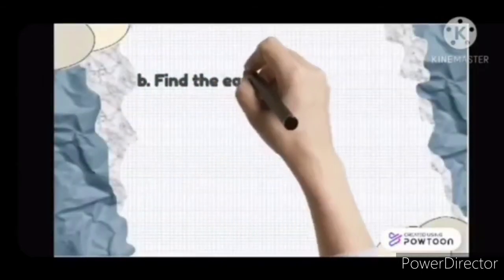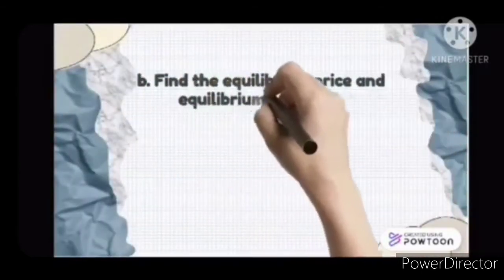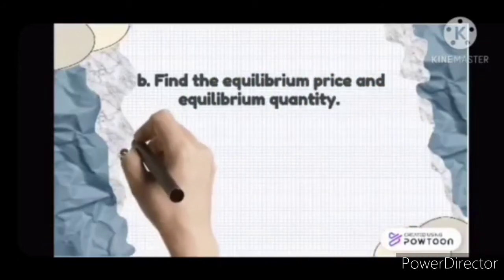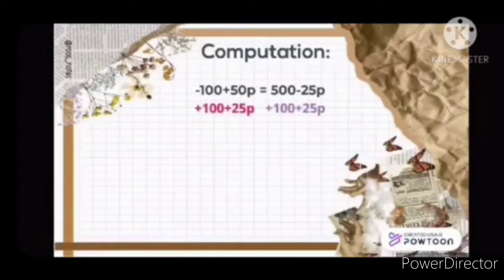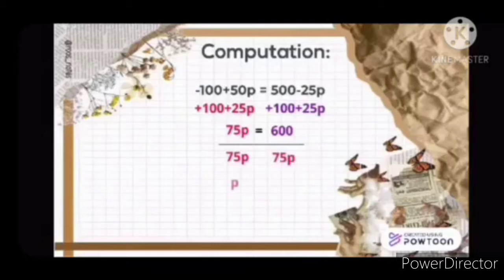Now we're going through the second part, where we're going to find the equilibrium price and the equilibrium quantity of the given. So for the computation, first copy the given, set supply equal to demand, and move terms: we add 50P and 25P, and on the other side 500 plus 100, so 75P equals 600. After that, we divide both sides by 75, and we will get P equals 8.